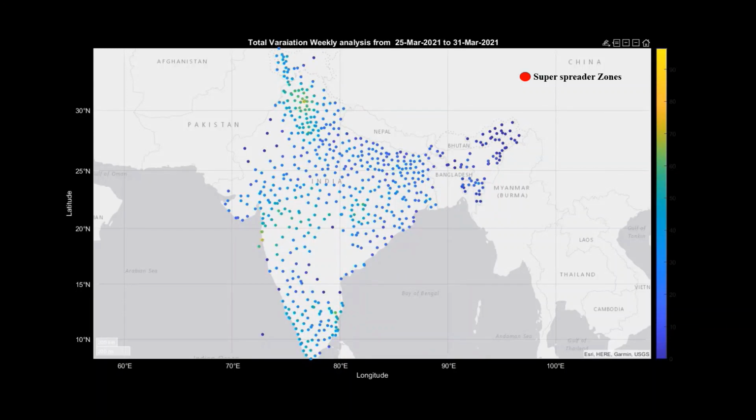So using the same threshold, we determined the time varying super spreader zones. From the results, it is evident that the super spreader zones increase slowly from the end of March. Multiple super spreaders are observed in the period from mid-April to May, and it decreases later.